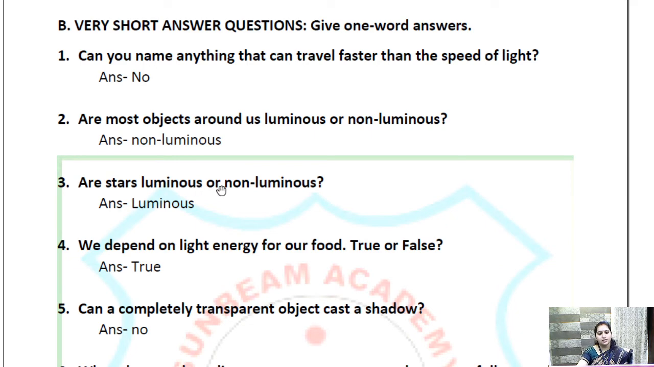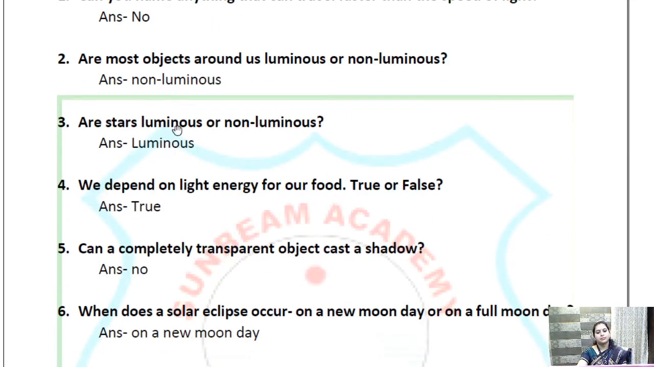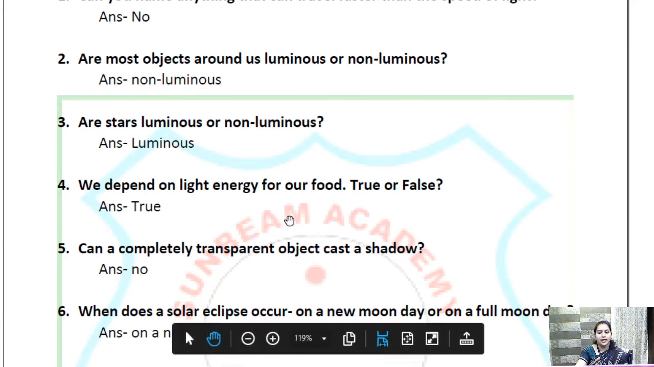Are stars luminous or non-luminous? It is luminous because it can emit light of its own. We depend on light energy for our food. True or false? It is true. Can a completely transparent object cast a shadow? No. Only opaque object and a bit of translucent object can cast a shadow.